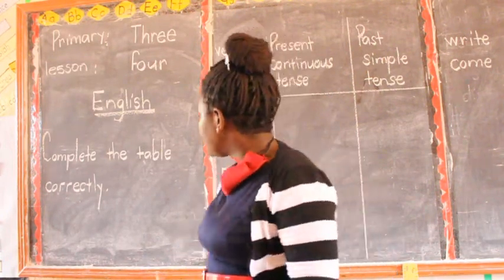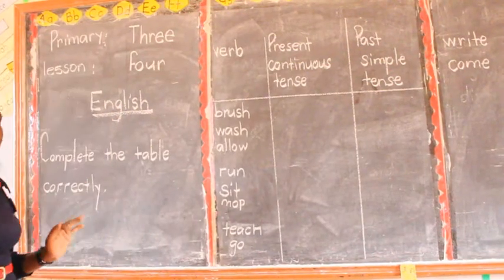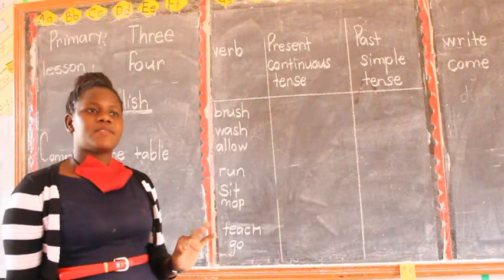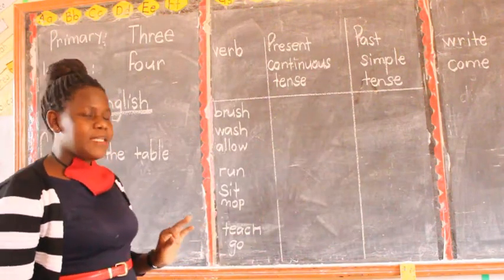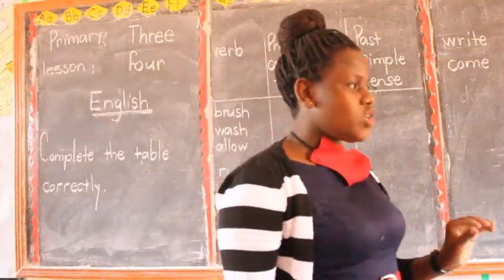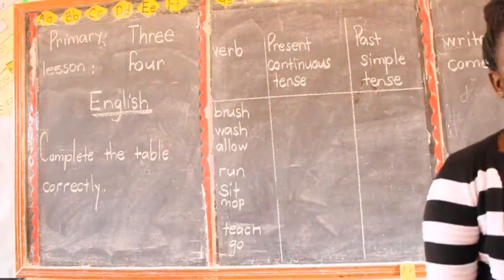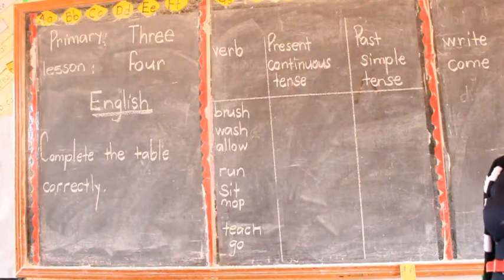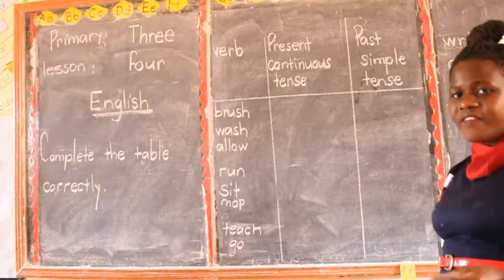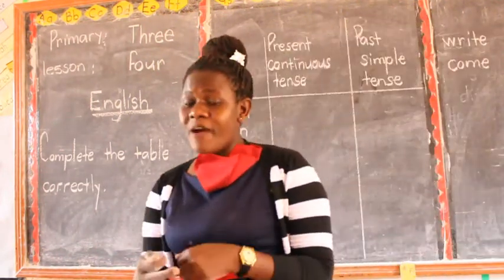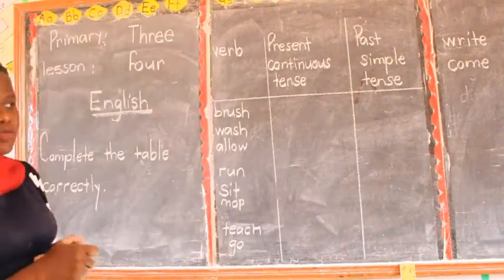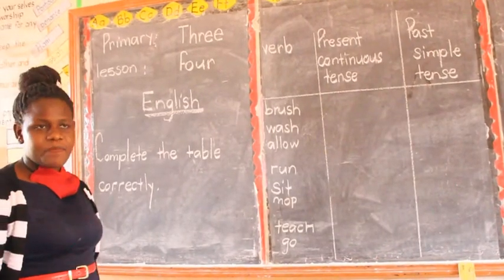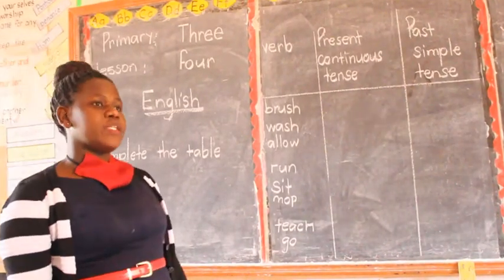Thank you. So today we are going to learn about verbs. A verb is a doing what? That is what they told you in primary 1, primary 2, and up to where you end. It is a doing word. Or a verb is a word that performs an action. Are we together? A verb is a word that performs an action.